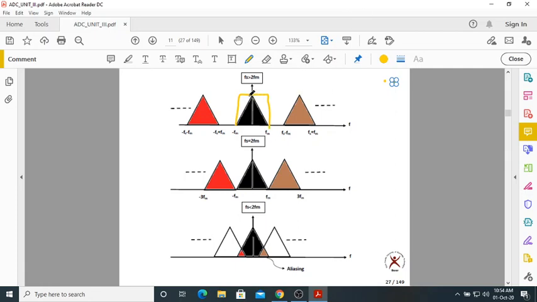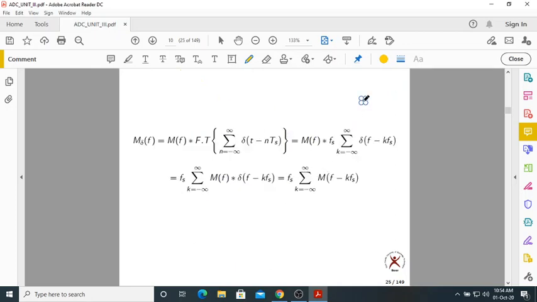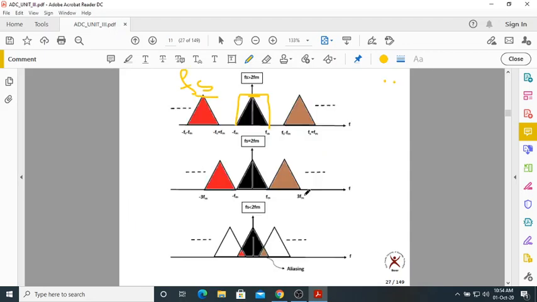So I told you already, please remember, they are all multiplied with something called Fs. Don't forget this. Where is that? This Fs. So all the copies of the original spectrum are multiplied with Fs. That is not written here. But the only thing we can do is we should be able to extract this copy of the spectrum. Okay, how can we do this?